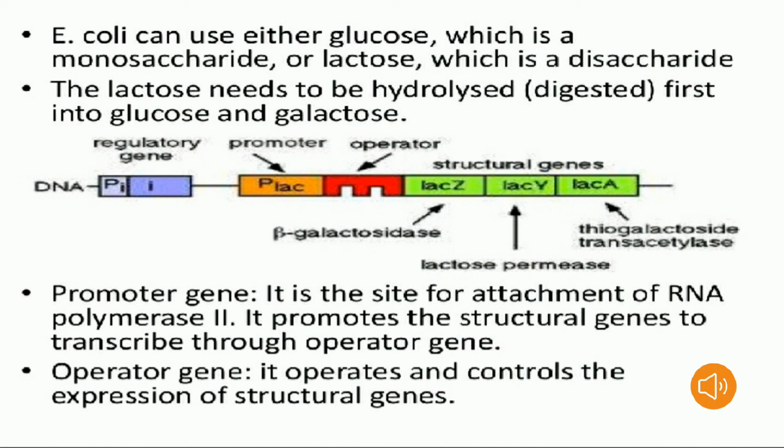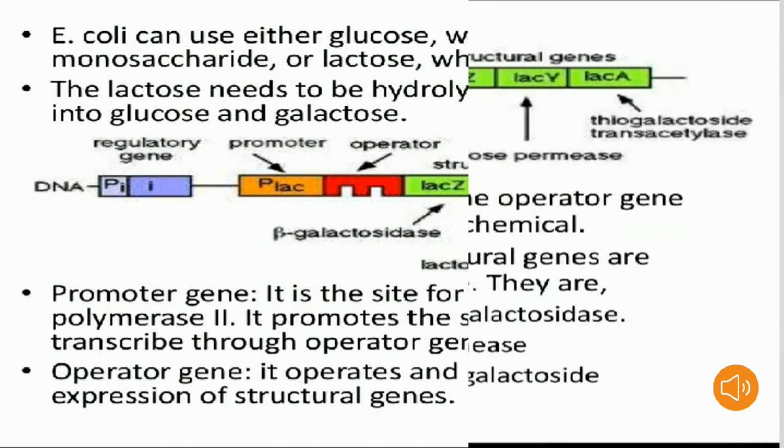It is the site for attachment of RNA polymerase, and it promotes transcription of the structural gene. The operator gene, given in red, operates and controls the expression of the structural gene.